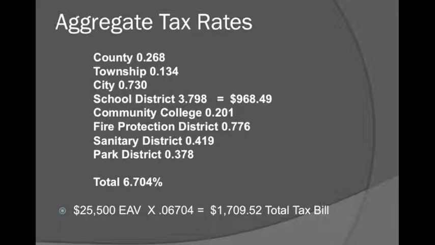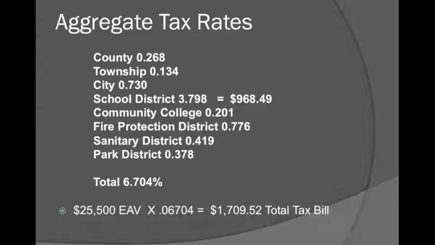So let's take a look at an aggregate tax rate sheet. These are the line items listed in a homeowner's tax bill. You'll see the total at the bottom percentage is 6.704% of your equalized assessed valuation.